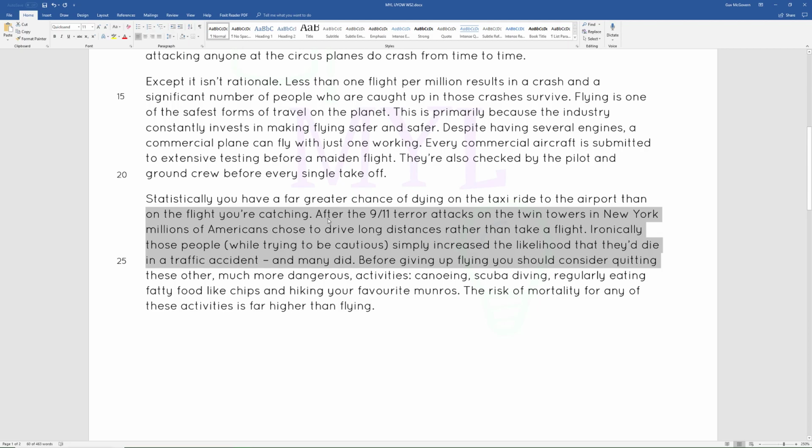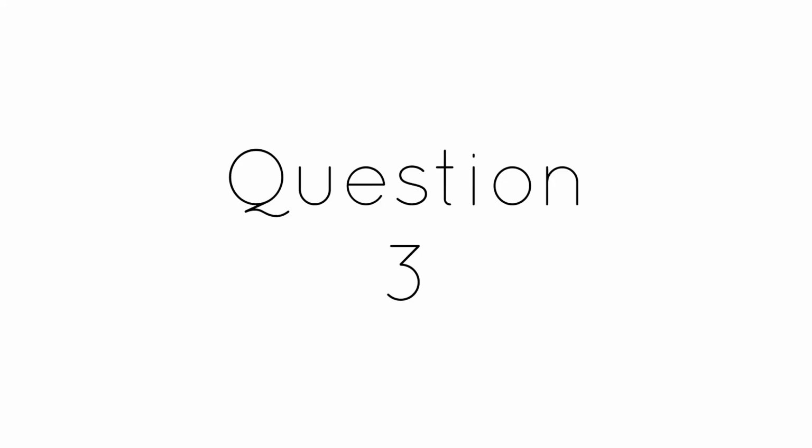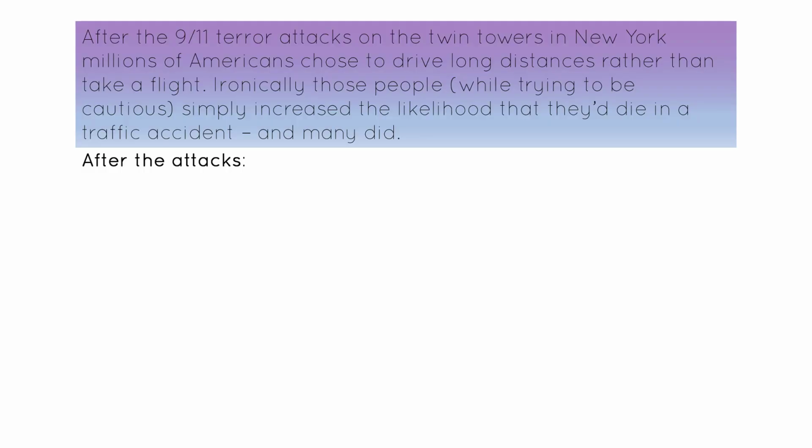So let's move back over here. I'll read it out on the purple screen so it's a bit bigger so you can see it more clearly. After the 9/11 terror attacks on the Twin Towers in New York, millions of Americans chose to drive long distances rather than take a flight. Ironically, those people, while trying to be cautious, simply increased the likelihood that they'd die in a traffic accident, and many did. And the reason for that is basically you've got a greater chance of dying in a car than an aeroplane.